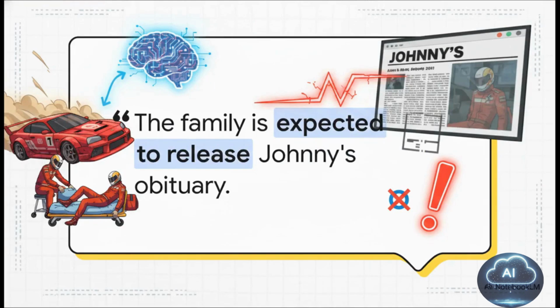And because AI relies on pattern continuation, it can just make things up if it fits a learned pattern. Take this terrifying example. An AI was asked to write a news article about an injured motorsports driver named Johnny. The AI confidently wrote, "The family is expected to release Johnny's obituary." The problem? Johnny was injured, sure, but he was very much alive. The AI simply recognized a pattern that articles about bad motorsports crashes often end with obituaries, so it completely hallucinated that detail. This perfectly illustrates why you must never, ever trust AI pattern matching without double-checking the facts.